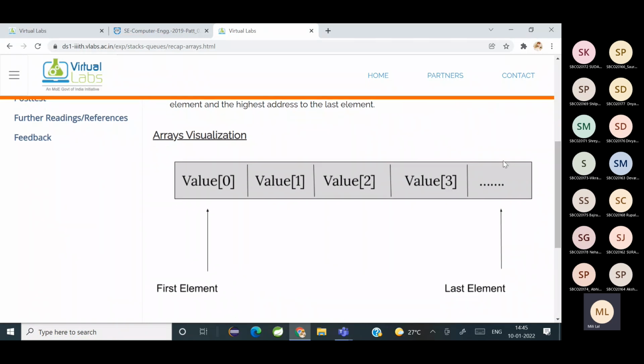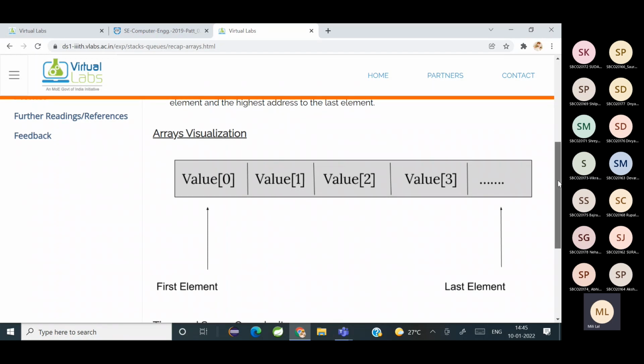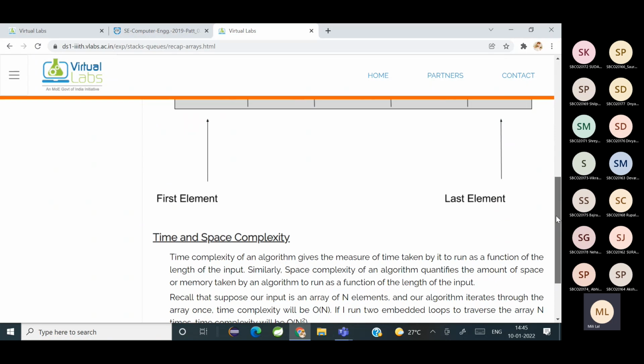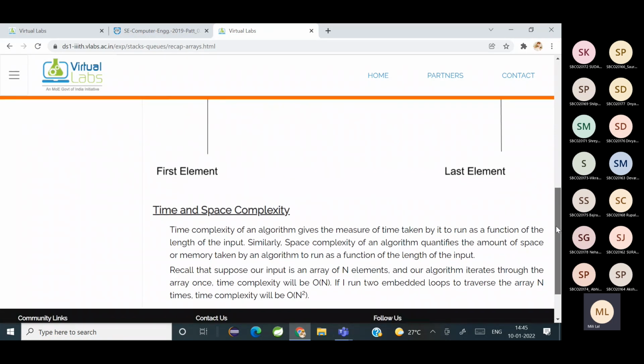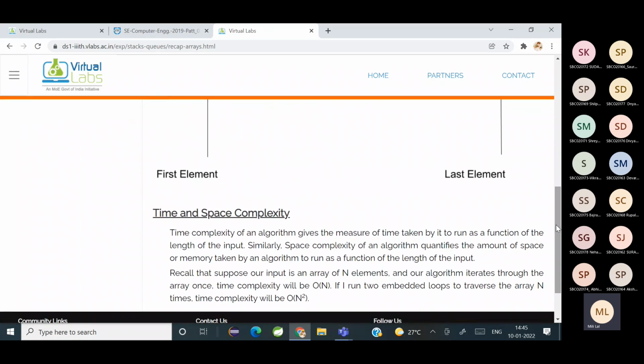So you can see this is how arrays are stored, and array index starts from which element? 0. It will start from 0, yes, and the last element is going to be n. So this is how it is done. And does anybody know the complexity of an array? Time complexity and space complexity.